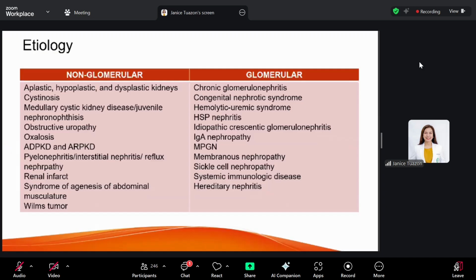Now, the etiology of pediatric CKD is subdivided into non-glomerular and glomerular causes. For glomerular causes, it may be congenital, acquired, or inherited. But for children less than 5 years old, the most common cause of CKD would be congenital abnormalities of the kidney and urinary tract. Okay, the kaput that we call them. So renal hypoplasia, dysplasia, or obstructive uropathy. But for children older than 5 years old, acquired or inherited forms of glomerulonephritis are the most common cause of chronic kidney disease.